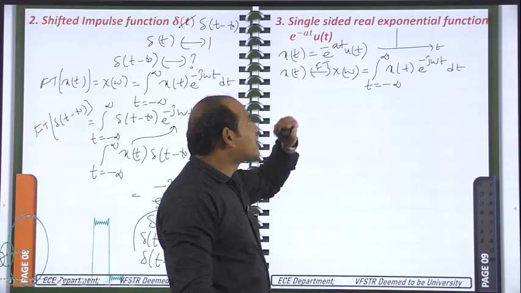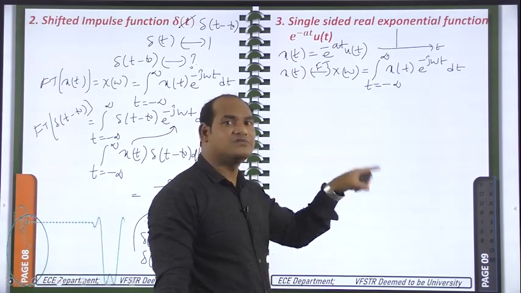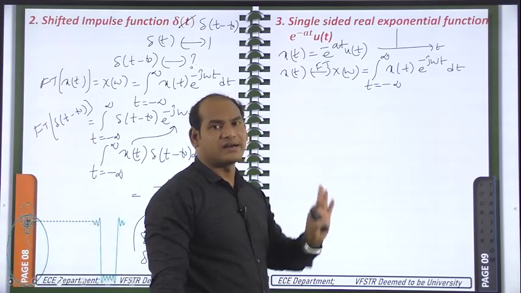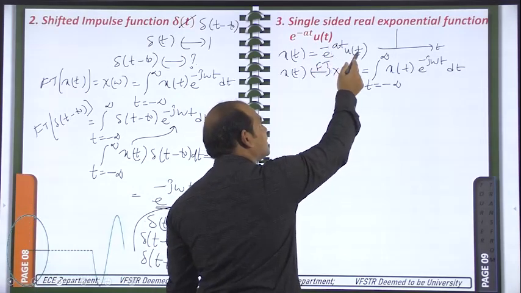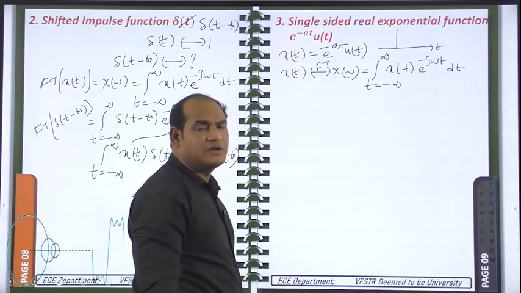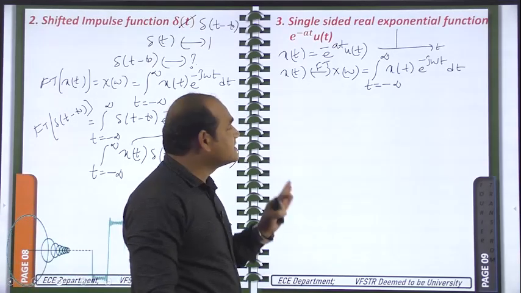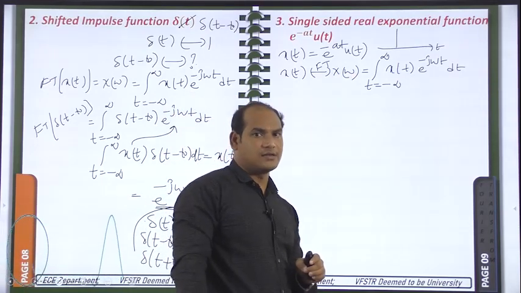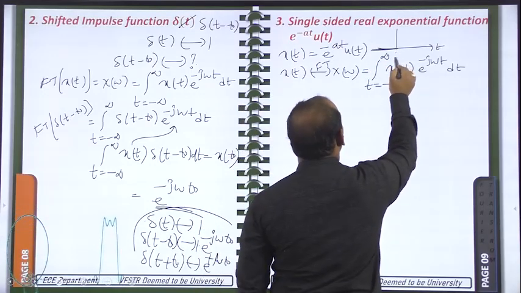The right side part of the e power minus at will be multiplied with the amplitude 1 of the u of t. So you will get the same thing as e power minus at only on the right side. So the characteristics of the e power minus at will be the same when you multiply u of t on the right side, but will be nullified to 0 on the left side. So any signal, if you multiply with u of t, that signal will become the right sided signal. So now what will happen? Left side is 0. By default, we can write that one.